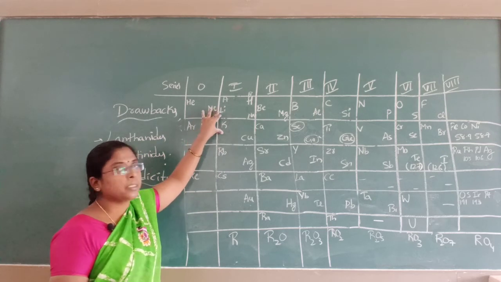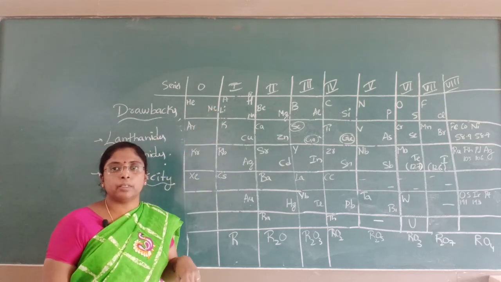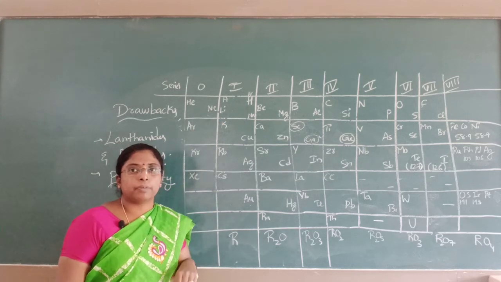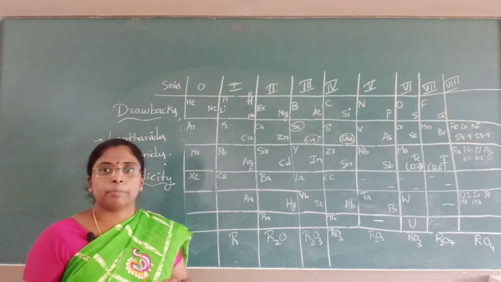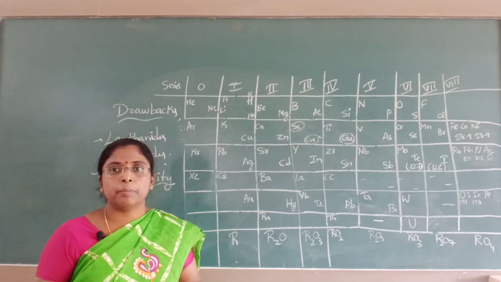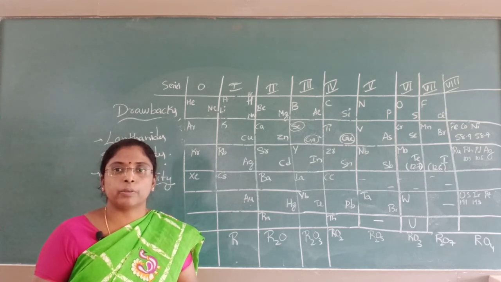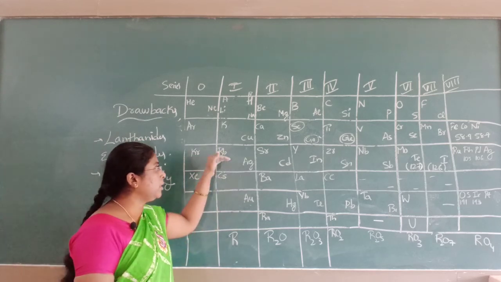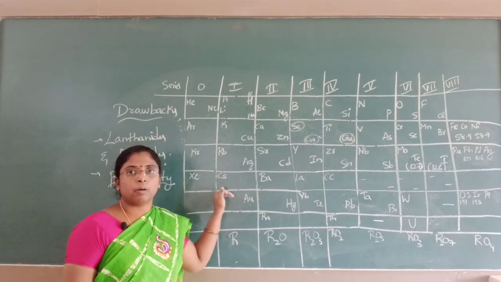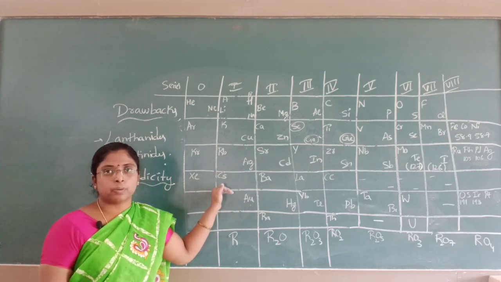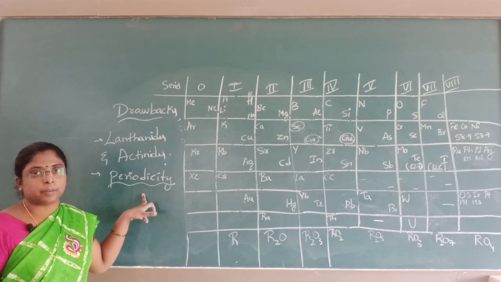Why do these elements have the same property? These elements exhibit the same property after a certain interval or period or gap. Mendeleev was unable to explain this. The elements having the same properties after a certain interval is known as periodicity.